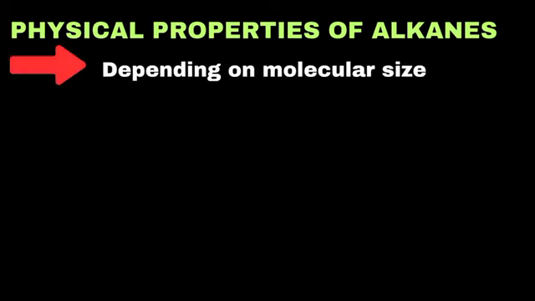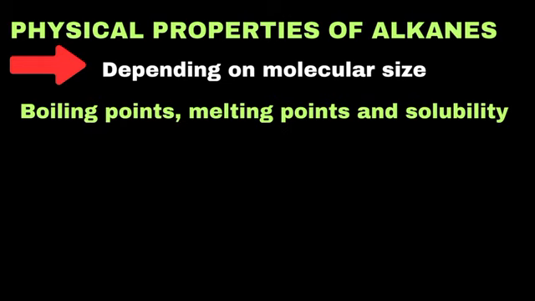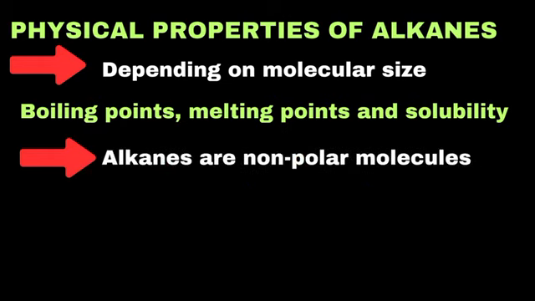We need to understand that alkanes have specific physical properties that depend on their molecular size and structure. These properties include boiling points, melting points, and solubility. Since alkanes are non-polar molecules, their behavior is mainly influenced by weak London dispersion forces, which are temporary attractions between molecules. First, let's have a look at melting and boiling point.